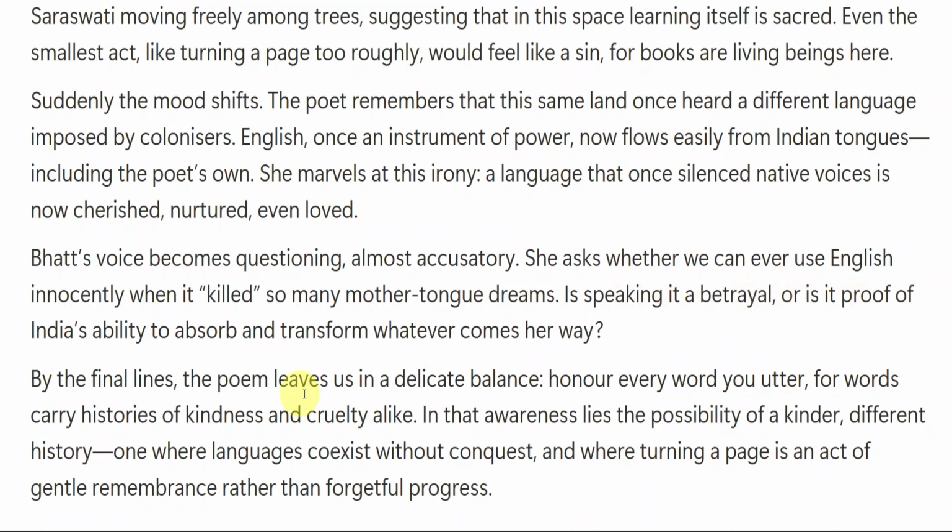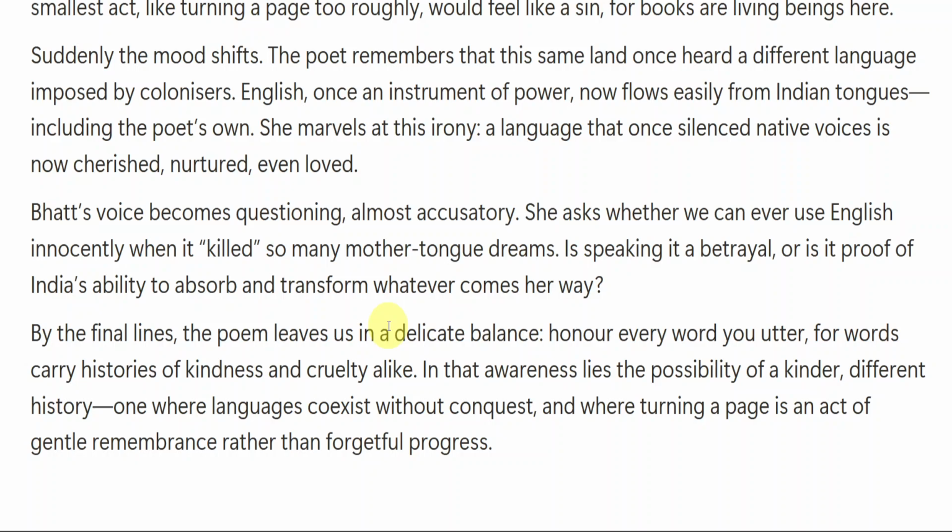Betrayal. Okay, or is it proof that whatever comes or whatever happens, India has the ability to absorb it? Like when we pour some water on the ground, that ground will absorb it, right? So whatever comes to India, will India absorb and transform whatever comes in her way? That is what the poet is trying to say. Once that language killed many mother tongues, but now it is being cherished. Is it a betrayal, or is it proof of India's ability to absorb and transform whatever comes her way? Not only language, whatever comes, India has the ability to absorb it.